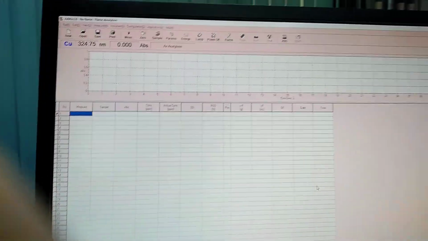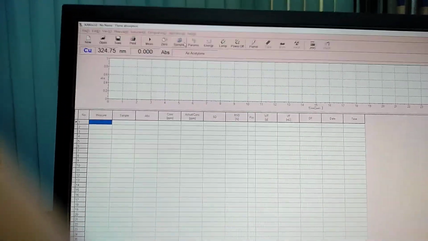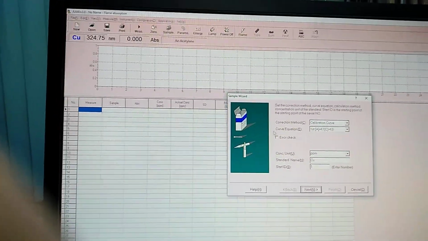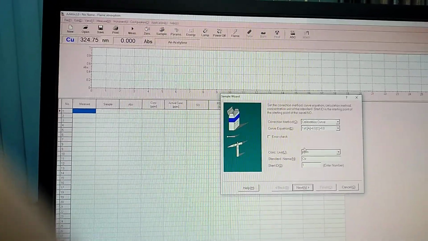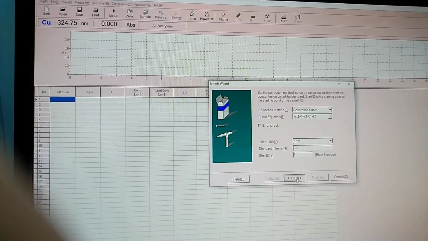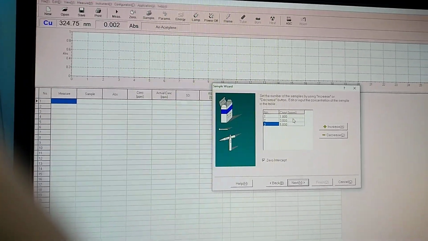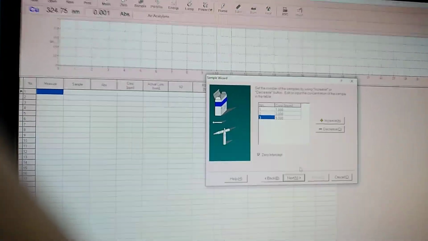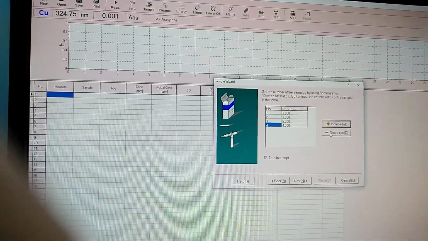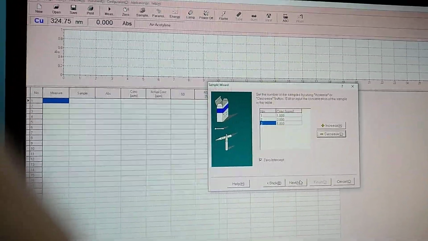Now the next step is we have to create a sample table, so that we can run the standard and the sample also. So we'll take the standard copper, we'll click next. The concentration we have to mention, which standards we have prepared, 1, 3, 5 ppm. You can increase or decrease depending on your specifications how much you want to run.